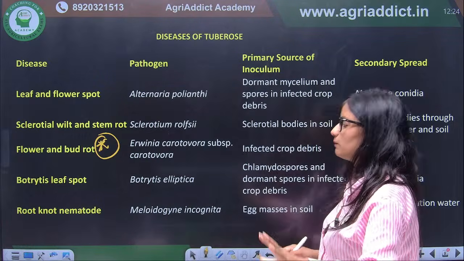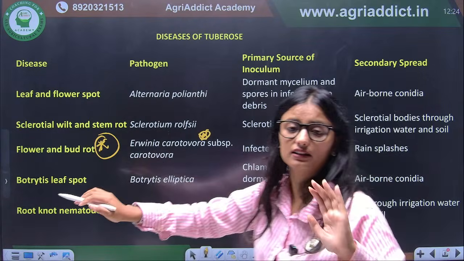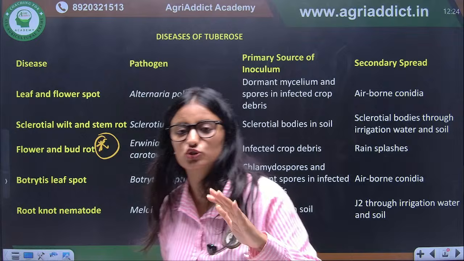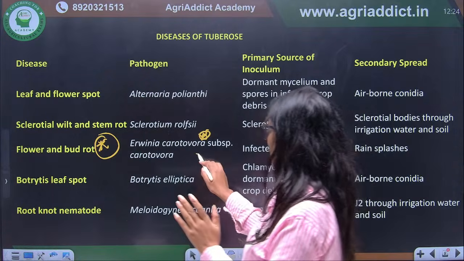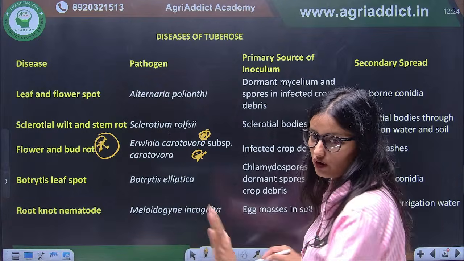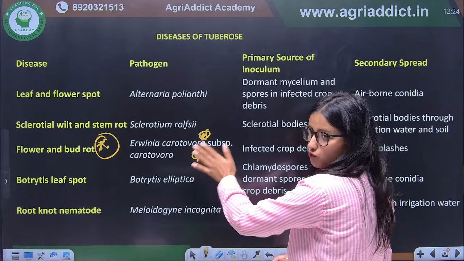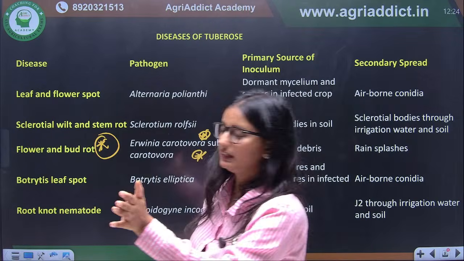Now in the comment box, tell me the characteristic symptom of this Erwinia. What is this bacteria doing, and which enzyme is it secreting? We have discussed it in fruit crops and vegetable crops. So now tell me which enzyme is secreted by Erwinia, quickly in the comment box.